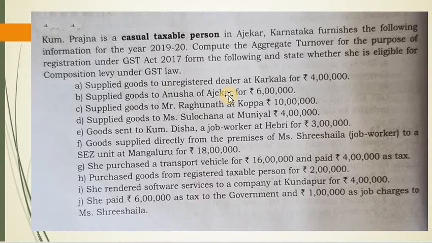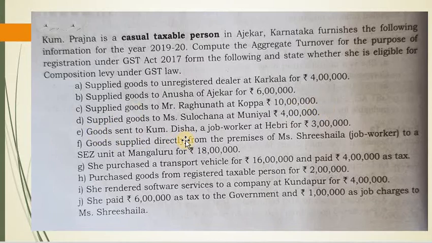Supply goods to unregistered dealer at Karkala for rupees 4. Whether it should be included in aggregate turnover? Yes, it should be included. Then supply goods to Anusha of Ajekar, it should be included. Then supply goods to Mr. Raghunath at Koppa should be included. Supply goods to Ms. Sulochana at Muniyar should be included.